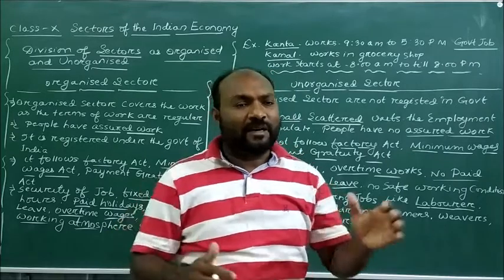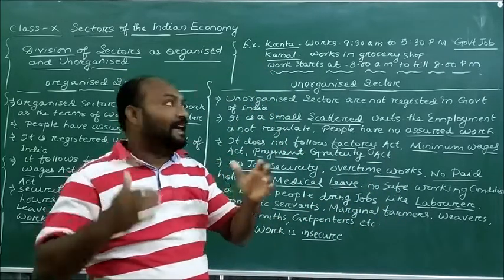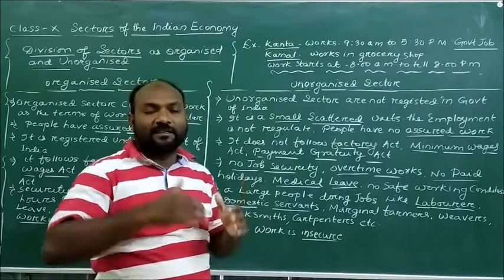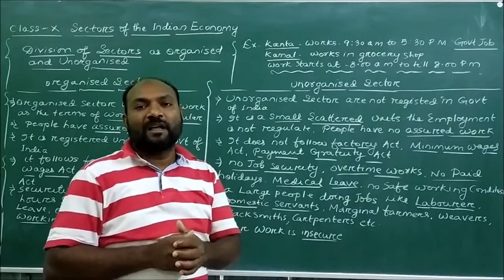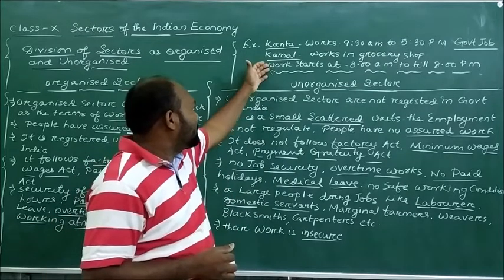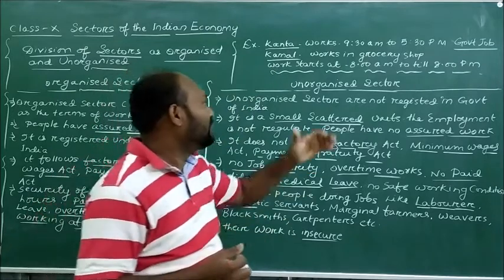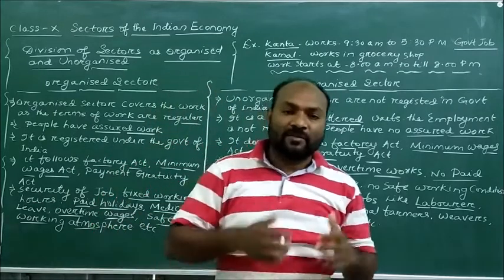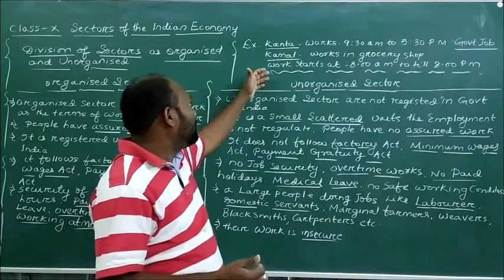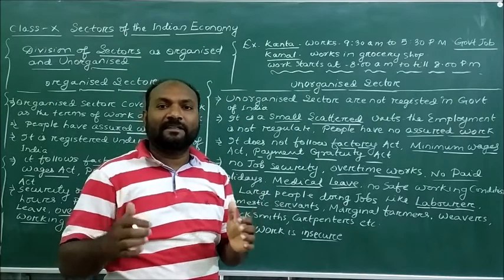Now let us understand the case of Kamal. Kamal is a neighbor of Kanta, and he works in a grocery shop. He starts his work by 8 a.m. in the morning and it is over by 8 p.m. in the evening, so the working hours are not limited.